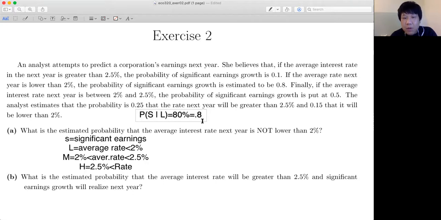I'm going to talk about the formula in a bit. So the next thing is, if the average interest rate next year is between those, that is another conditional probability. The probability of X given the average interest rate is between 2% and 2.5%, that was M, I'm going to write as 0.5 or 50%. Again, I'm saying the probability of a significant earning, given you are getting an average rate of M, or between this, would be like that. So this is how you can extract information from here.